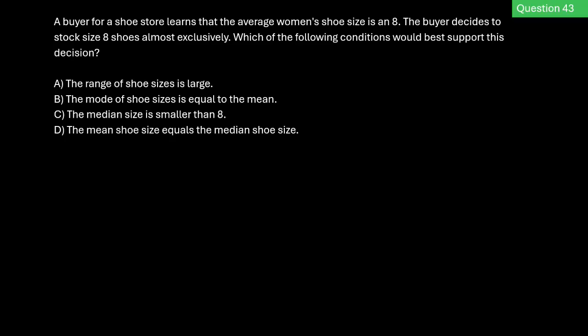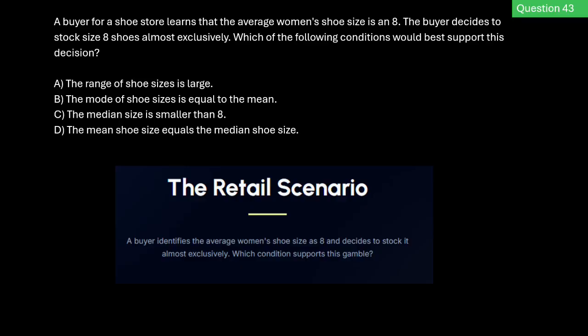A buyer for a shoe store learns that the average woman's shoe size is an 8. Now, the buyer decides to stock size 8 shoes almost exclusively. Which of the following conditions would best support this decision? The scenario is that the buyer identifies the average woman's shoe size as 8, and then he decides to stock it almost exclusively. Now, which condition supports this gamble?